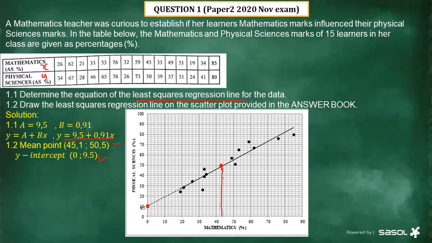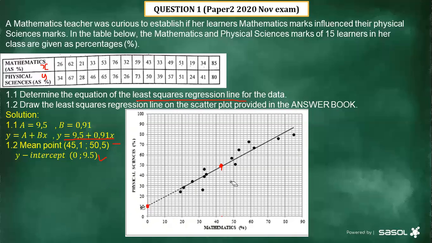Then after we have determined the y-intercept point and the midpoint, you just join those two points. Then it's going to give us what? That line that we are looking for, which is the least squares regression line. So you'll only be able to plot that line if you have the midpoint as well as the y-intercept.